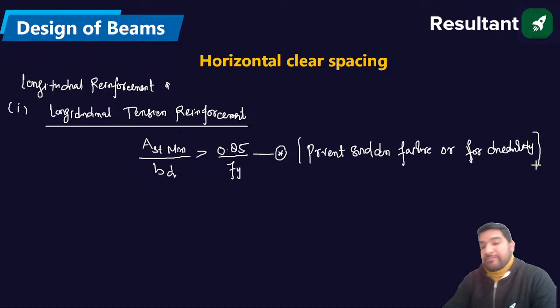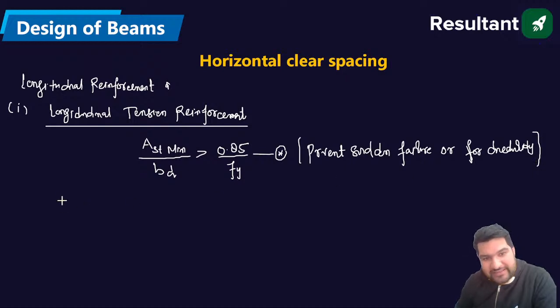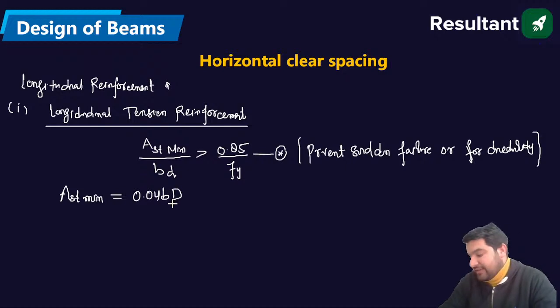And what is the maximum value for the Ast maximum? Ast maximum will be equal to 0.04 b times capital D, where b is the breadth and D is the overall depth, not the effective depth.